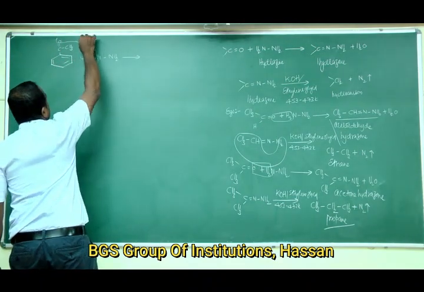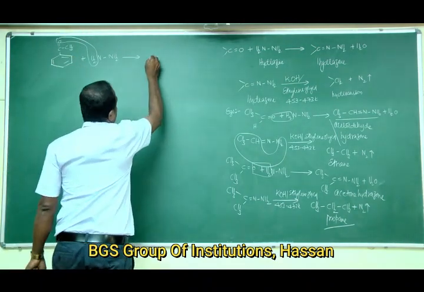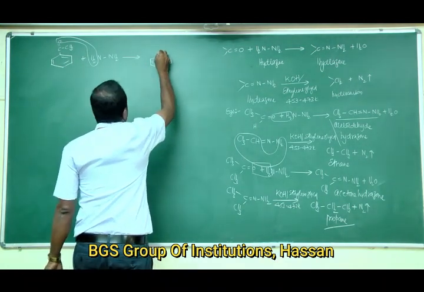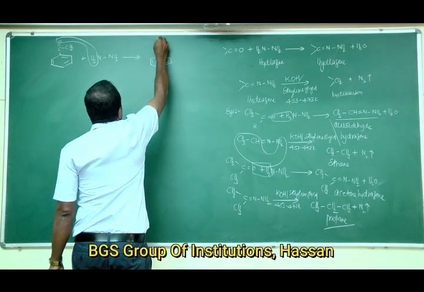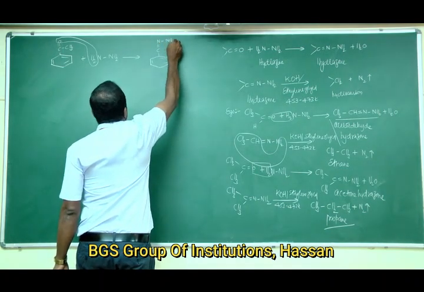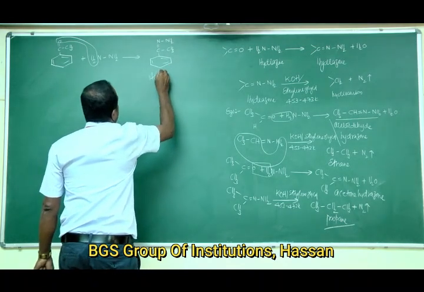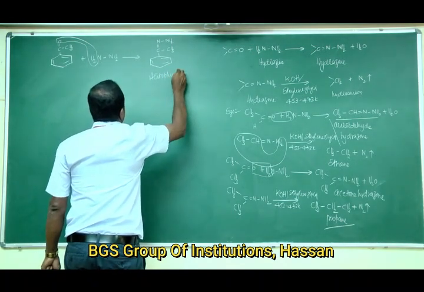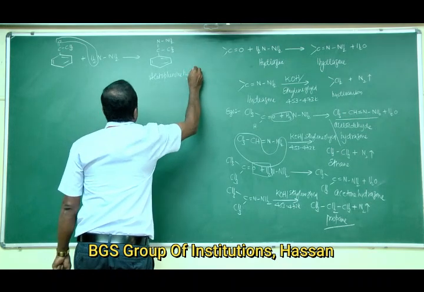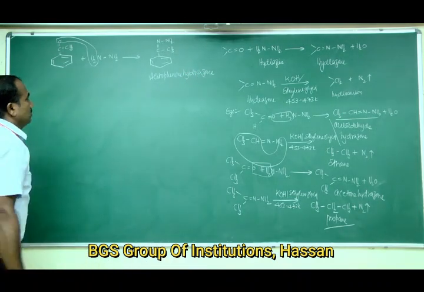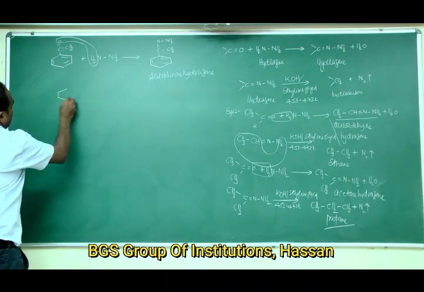You get a benzene ring connected to C double bond N connected to single bond NH2, with single bond CH3. This is acetophenone hydrazone.